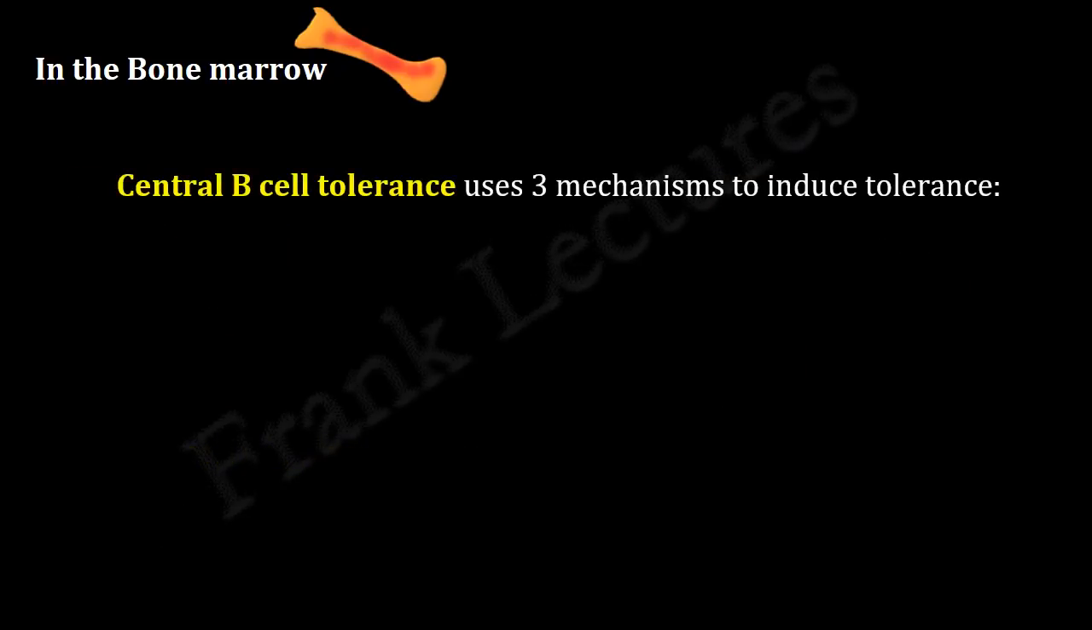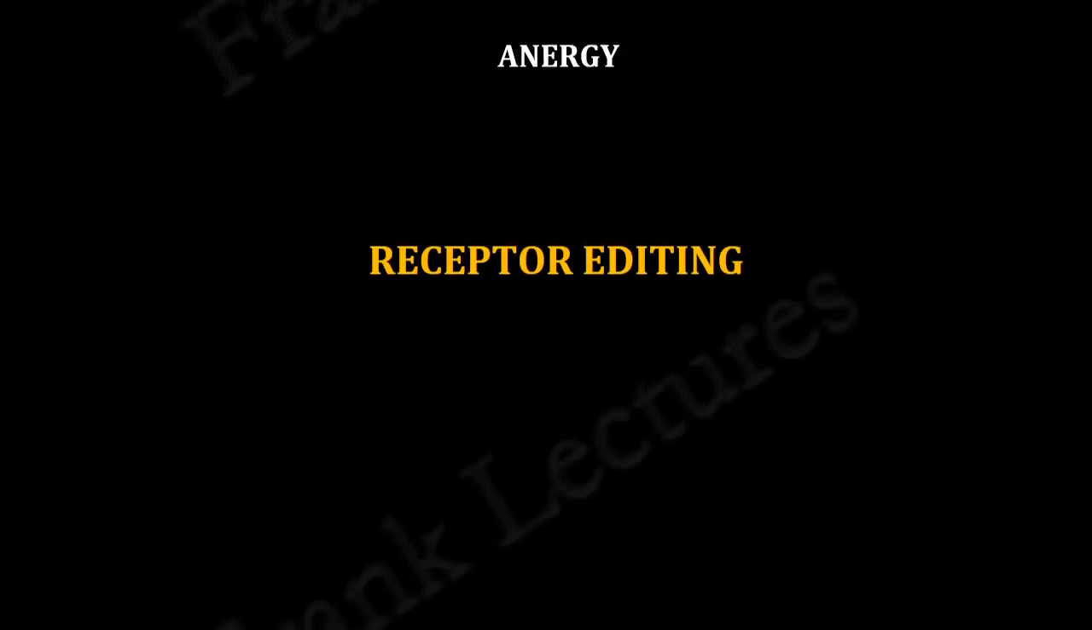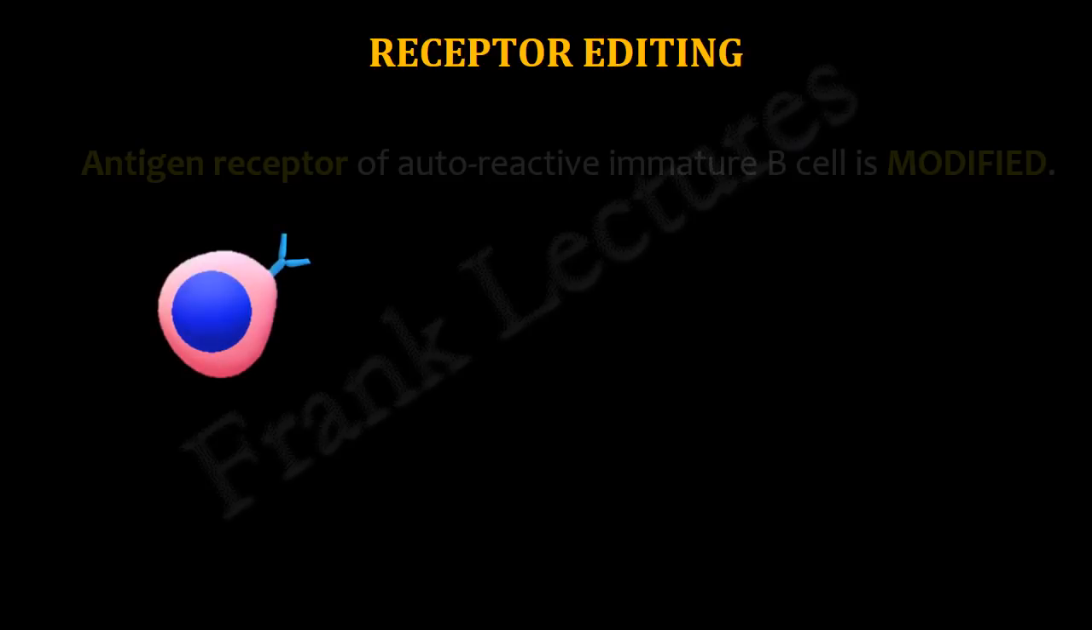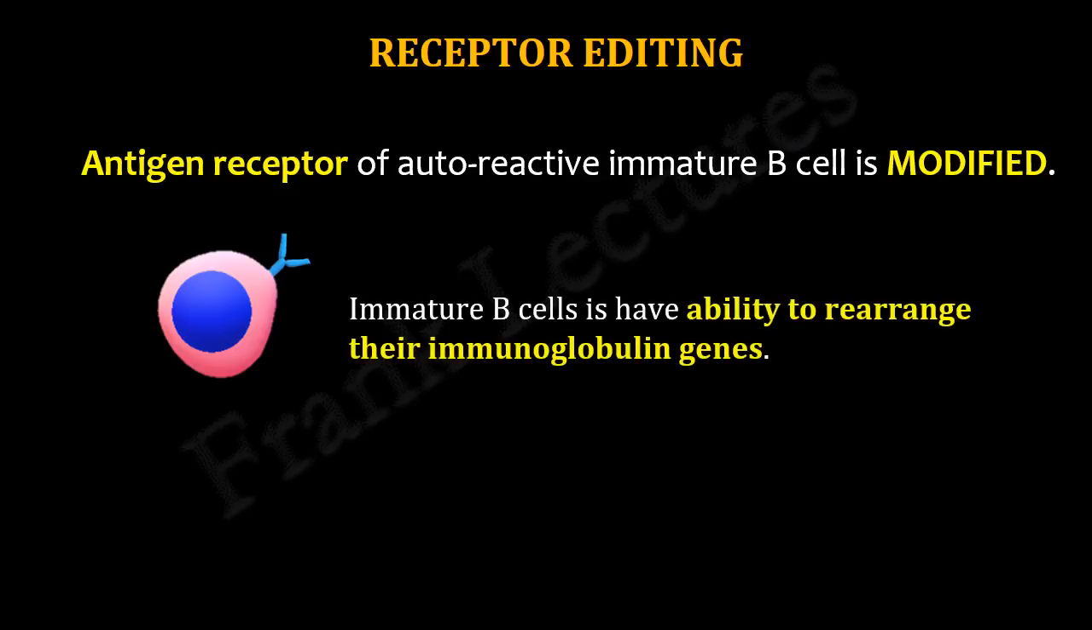Central B cell tolerance uses 3 main mechanisms to induce self-tolerance. These are receptor editing, clonal deletion, and anergy. Let's understand them further. Receptor editing is the mechanism of establishing self-tolerance in which the antigen receptor of developing autoreactive B cell is modified. It is based on the fact that immature B cells are still capable of rearranging their immunoglobulin genes. This ability of receptor editing is provided by the multiple V and J gene segments in the light chain locus.